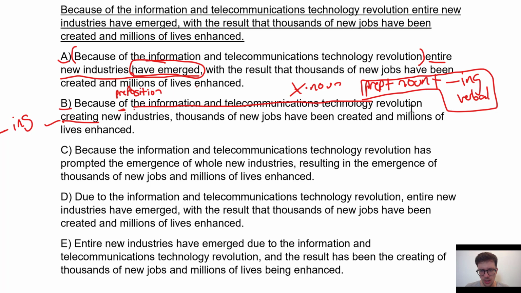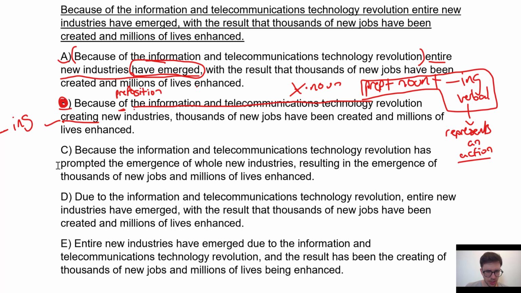However, it's not necessarily the case that this is wrong. It's only wrong if the verbal represents an action. Okay, so B is going to be wrong for that reason.